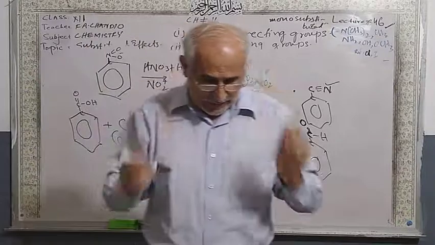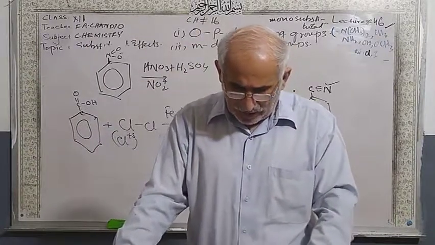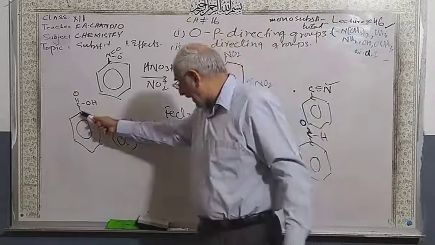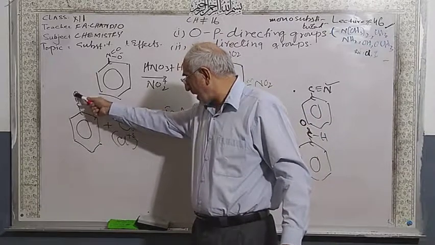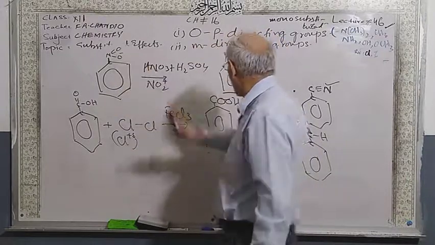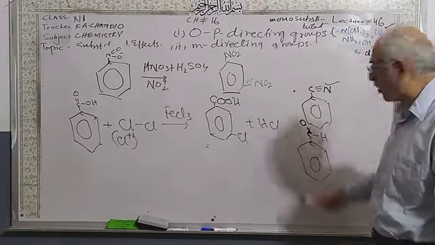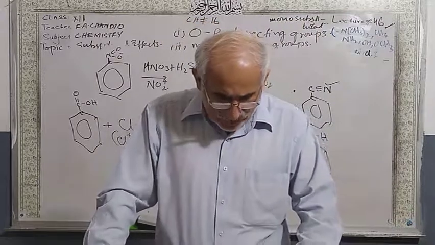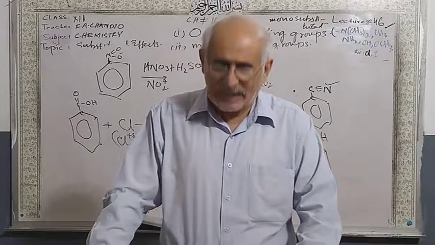I'm repeating again. If the electronegativity of the atom of the group attached to the benzene ring, this is the attached group of the benzene ring, attached carbon to the benzene ring, and this atom is attached to a more electronegative atom, then there is a withdrawal. They are withdrawing the electrons.